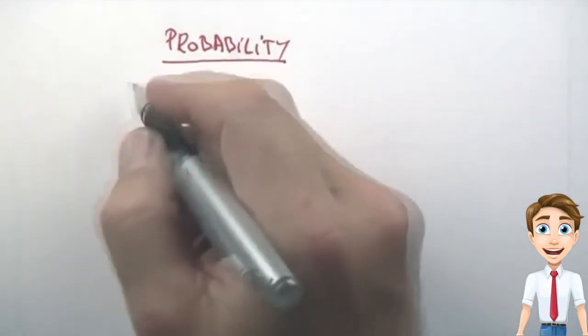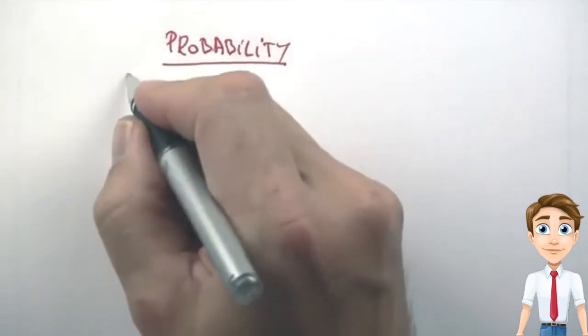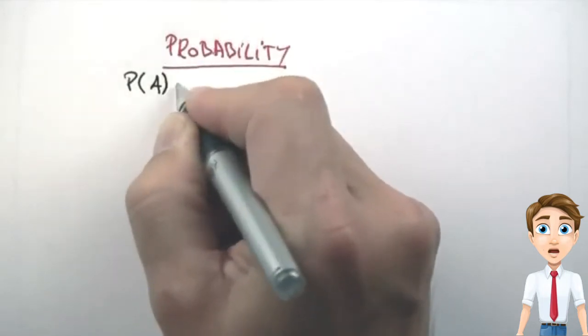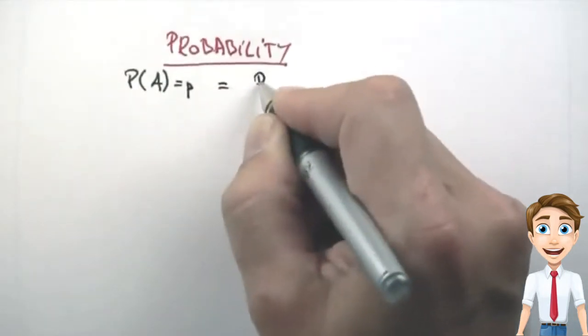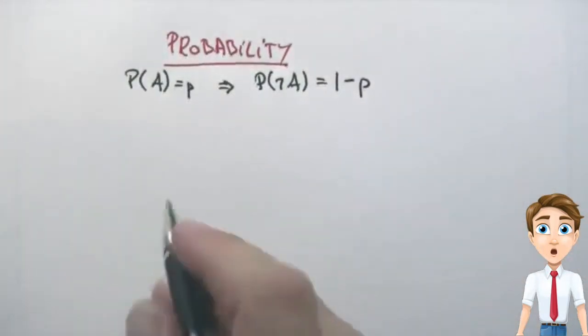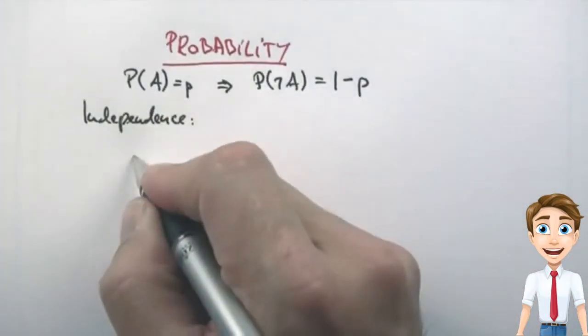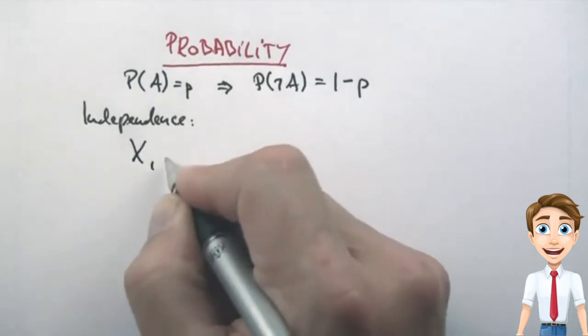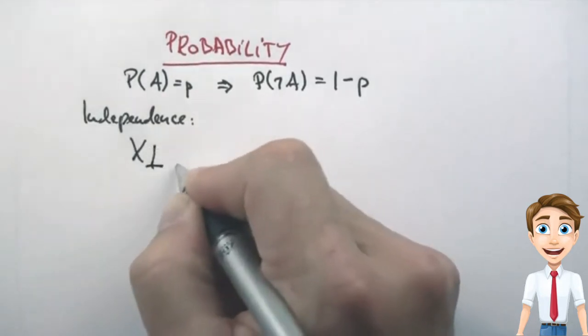So we just learned a number of things. One is about complementary probability. If an event has a certain probability p, the complementary event has a probability 1 minus p. We also learned about independence. If 2 random variables X and Y are independent, you're going to write it like this.